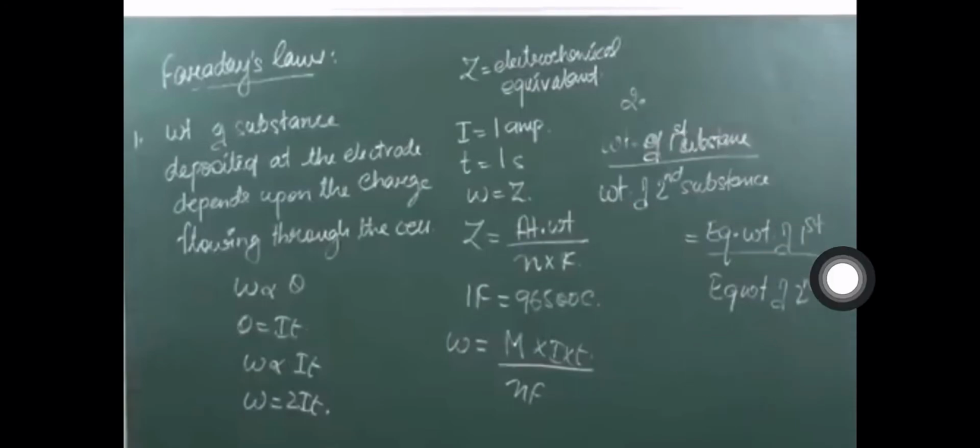So here it is given in the form of a ratio, so that if any of the things is not given to you, you can find it out in another way. That is, weight of the first substance divided by weight of the second substance is equal to equivalent weight of the first divided by equivalent weight of the second, right? So this is the proportional ratio given by the second law of Faraday.